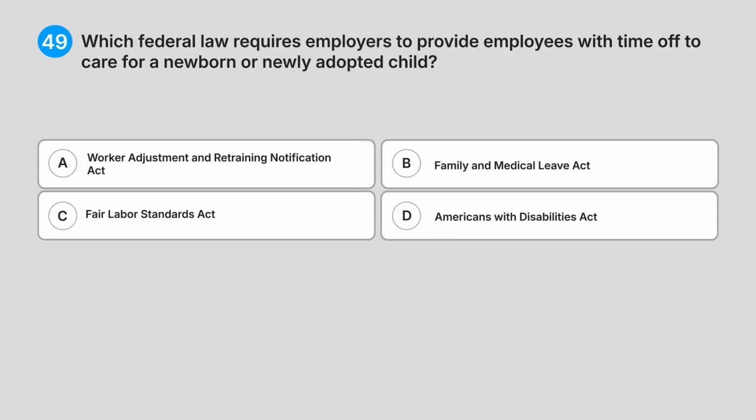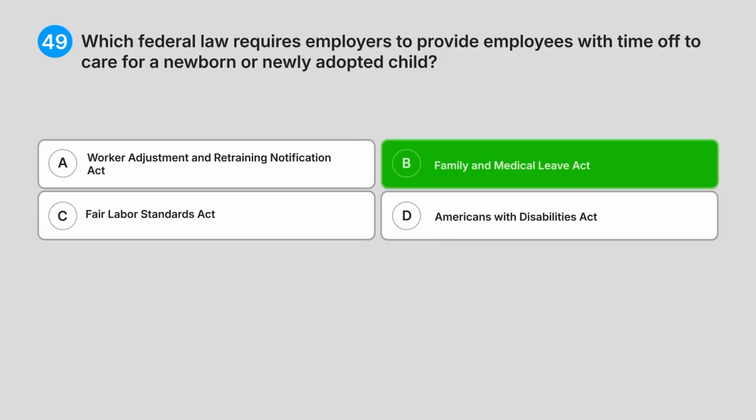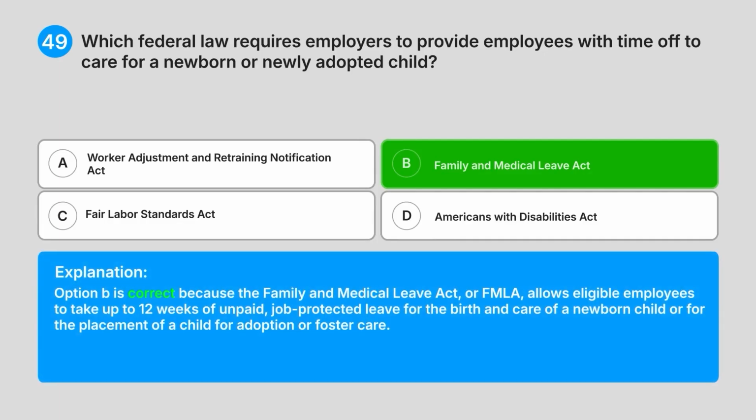Correct answer. B. Family and Medical Leave Act. Explanation. Option B is correct because the Family and Medical Leave Act, or FMLA, allows eligible employees to take up to 12 weeks of unpaid, job-protected leave for the birth and care of a newborn child, or for the placement of a child for adoption or foster care.